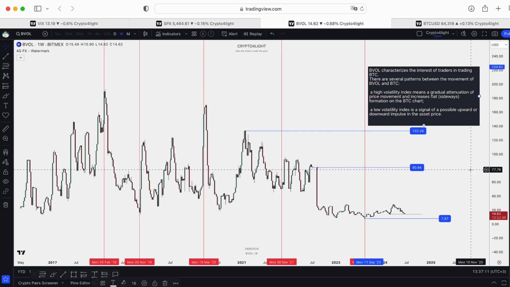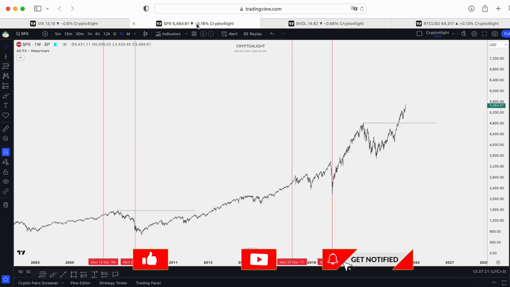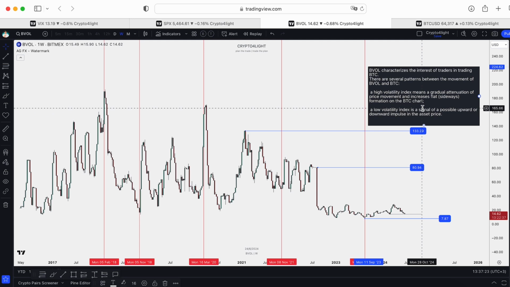First of all, you have to know BVOL characterizes the interest of traders in trading BTC. If we talk about BTC. VIX is absolutely the same, but for the S&P 500. So BVOL has several patterns between the movement of BVOL and the BTC price.